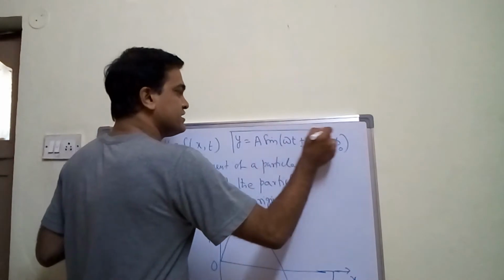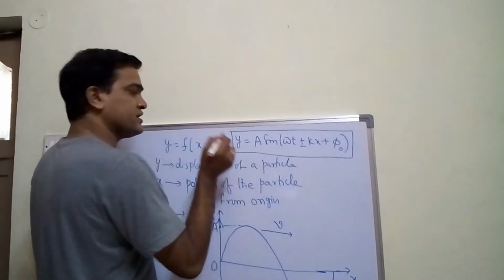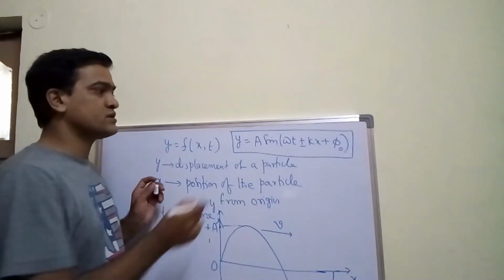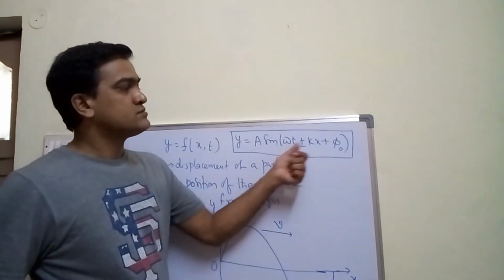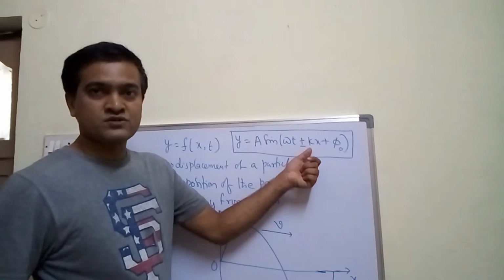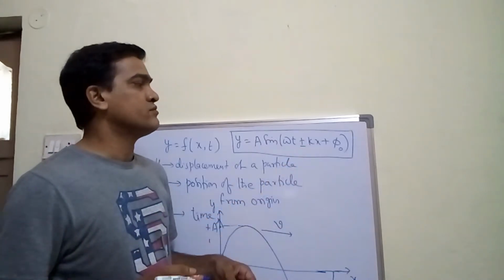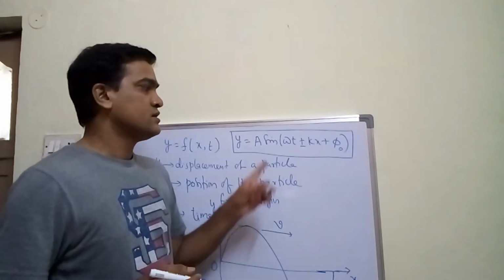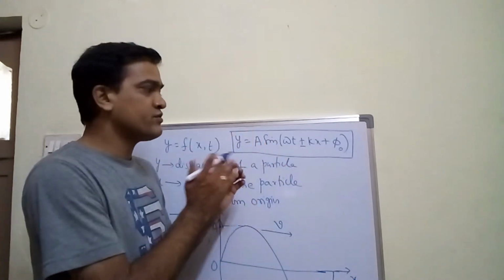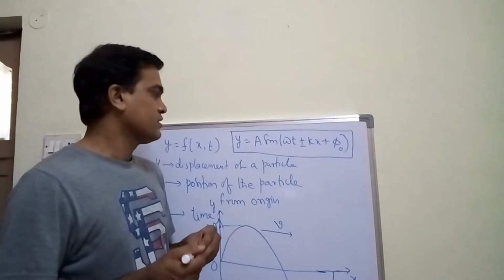This is the standard or general equation of a plane progressive wave. Omega is angular velocity, k is called propagation constant or angular wave number, and phi naught is called initial phase or epoch.